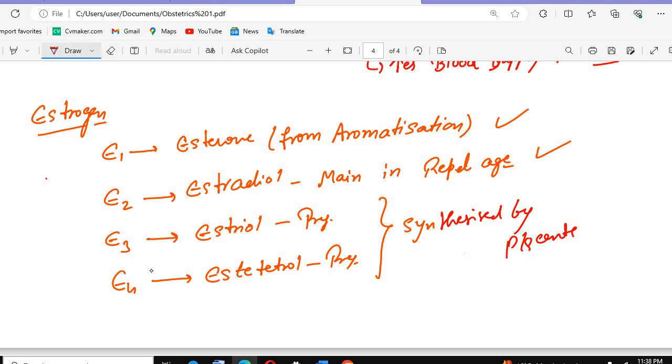Which is the maximum amount of estrogen in the reproductive age? That is estradiol. Which estrogen will be more in the menopausal lady? That is estrone. Menopausal lady.